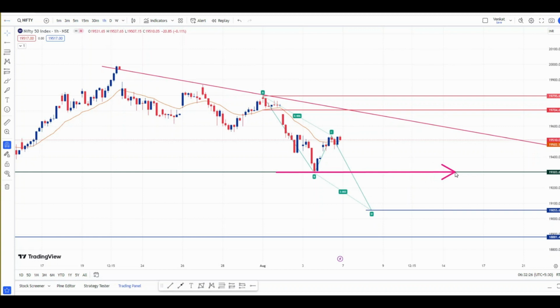In weekly chart, this area is the key area. In daily chart also, this 19,300 is the key area. In hourly chart also, the same thing we are seeing, that is this 19,300. Below this level, this ABCD pattern will get activated.